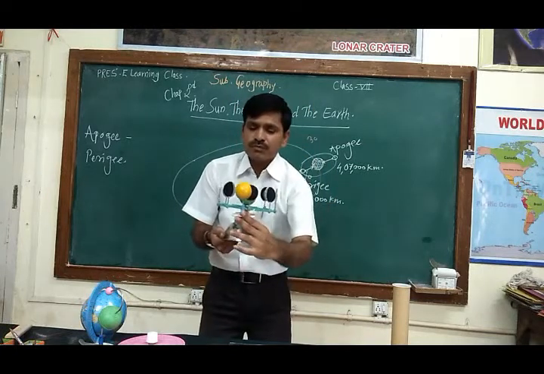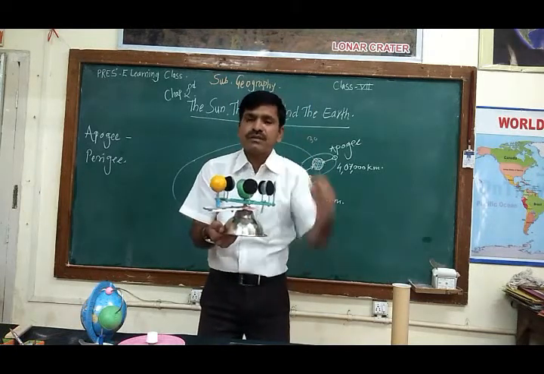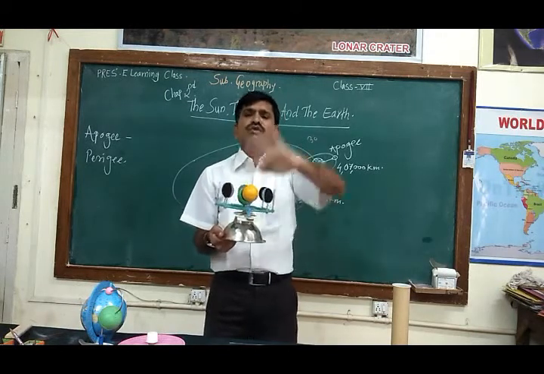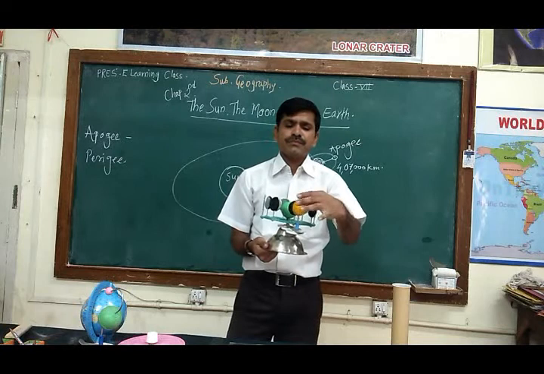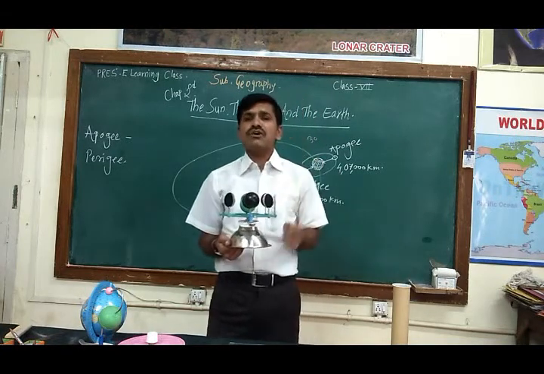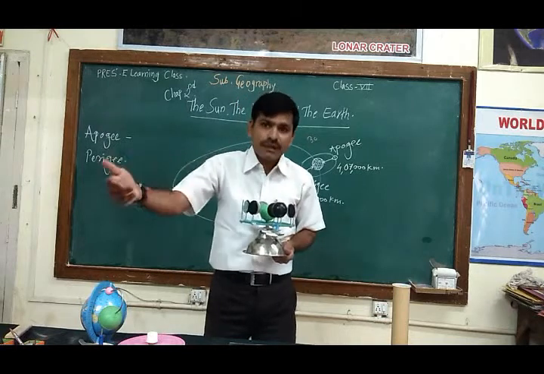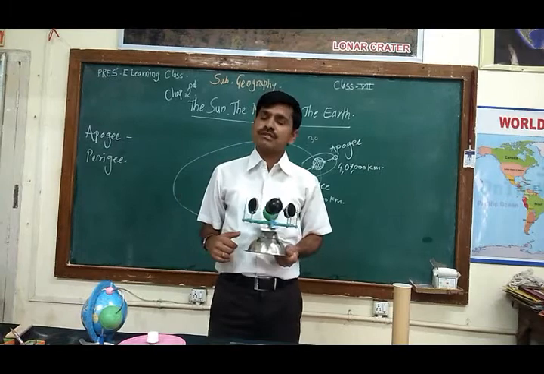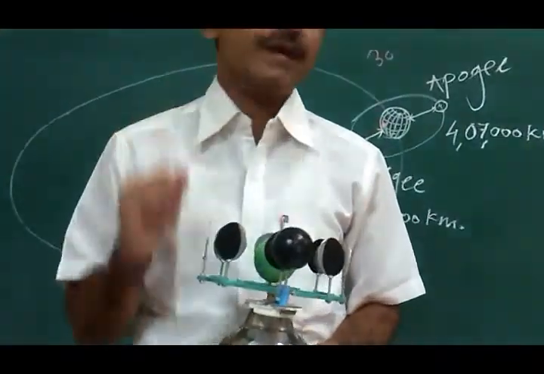Again, the moon goes next. When it comes here, total darkness is there. This darkness is called a new moon day. In Marathi, it is called Amavasya.